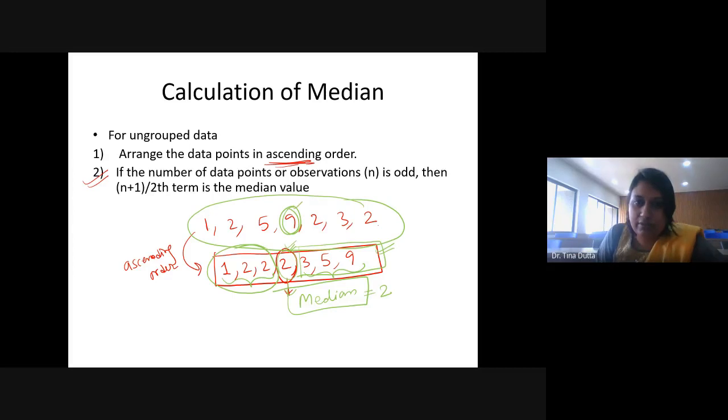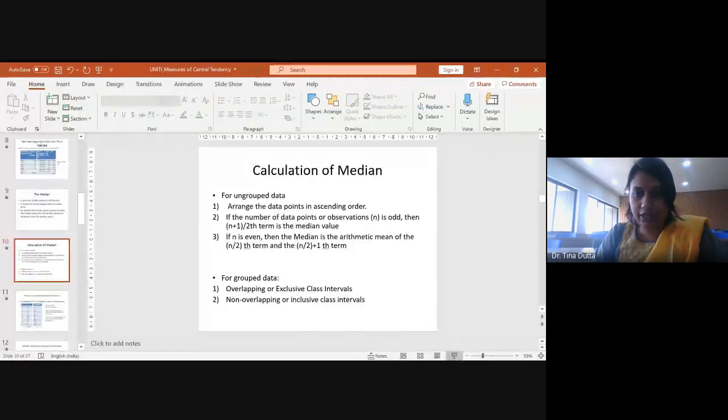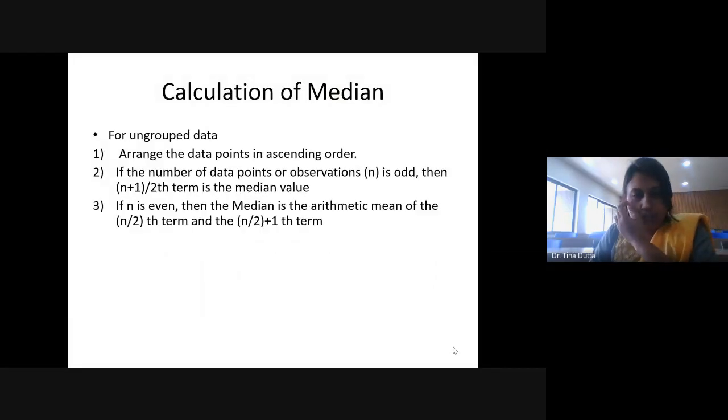If these are marks, 1 is the lowest marks, 9 is the highest marks. It is not the central value, right? So this is the catch. You have to first arrange this into ascending or descending order, and then you have to calculate the median. All right.